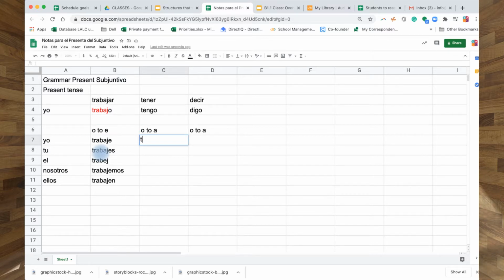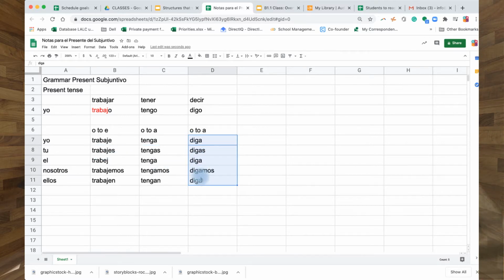So, O to A. In this case, it's teng, right? A. Tenga, tengas, tenga, tengamos, and tengan. Okay, and then in this case, it's dig, right? A. So, diga, digas, diga, digamos, and digan, and so on. So I would recommend you to practice with other verbs in the present tense. They're more obvious in the ones that change in yo for the stem, right? And in this case, tener.